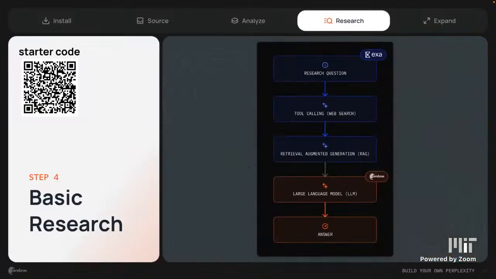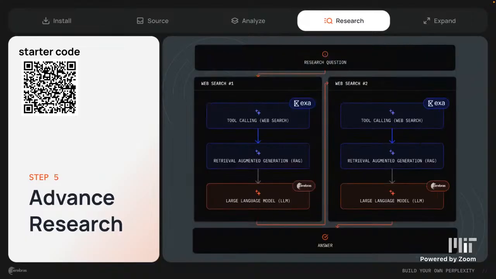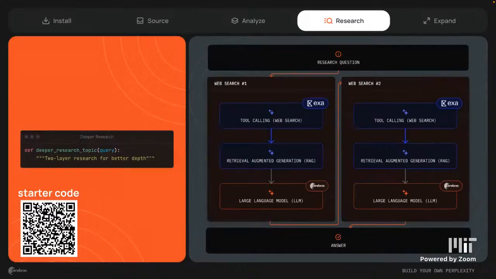Okay, so this is a basic research flow, right? We start with a research question, then we get RAG using Exa's web search, and then we just summarize it. If you've ever used ChatGPT's research, you're going to notice that it takes about 15 to 20 minutes. The reason for that is they're not just doing this. There's a little bit more complexity to it, because this is a very linear path: web search, retrieval augmented generation, and then just summarization, essentially. You can see more graphs of this here.